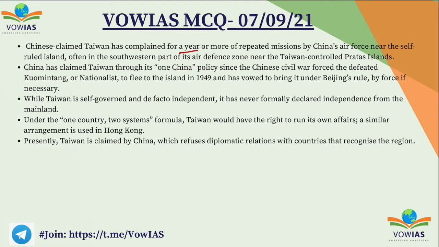And there is a one country, two systems formula with regard to China and Taiwan, where Taiwan has the right to run its own affairs, a similar arrangement which can also be seen in Hong Kong. Presently, Taiwan is claimed by China, and China does not allow other countries to diplomatically recognize Taiwan as a separate region under its One China policy. So China actually forces other countries not to recognize Taiwan, because if countries start to recognize Taiwan as a separate country, then China will not have any authority over Taiwan, and taking back Taiwan in future will be very difficult for China. So this is all the information that we need to know.